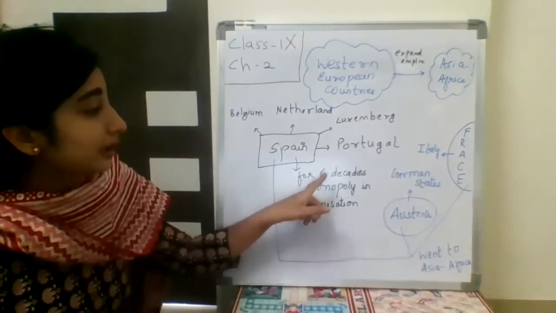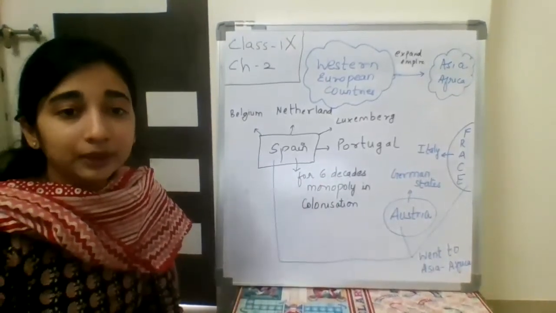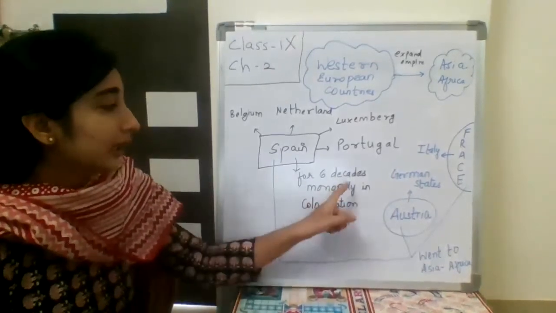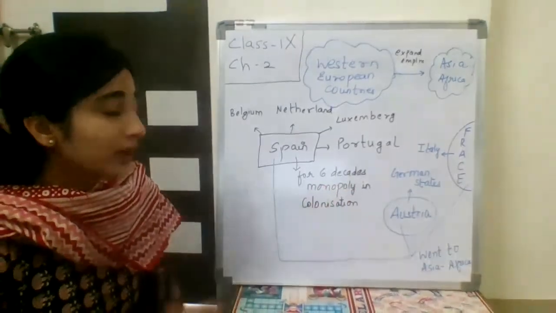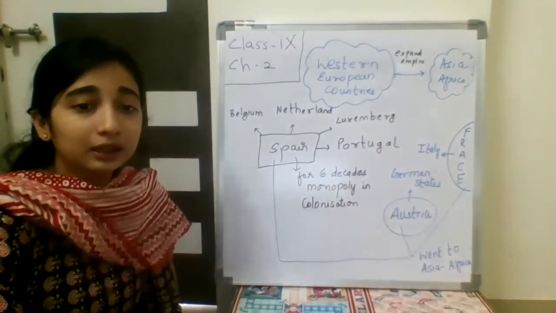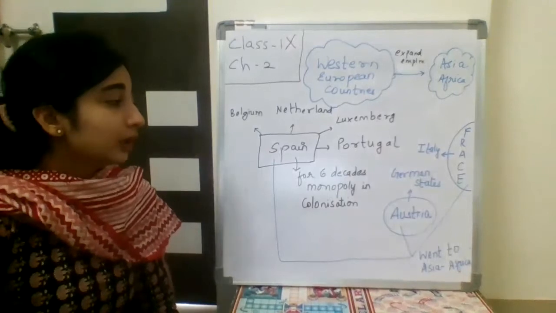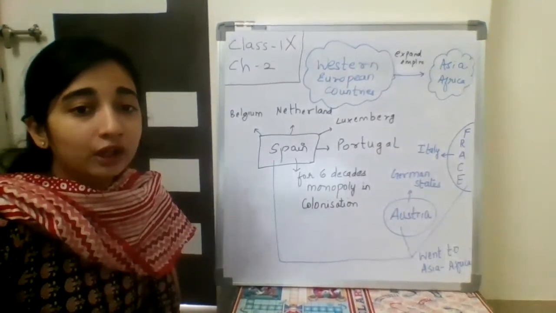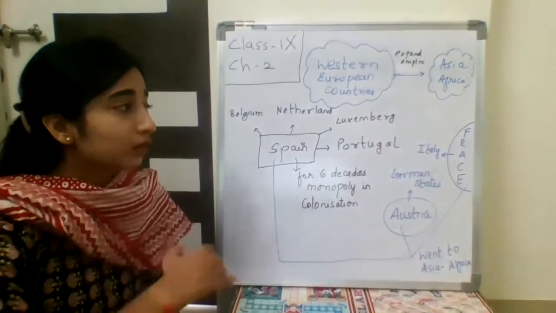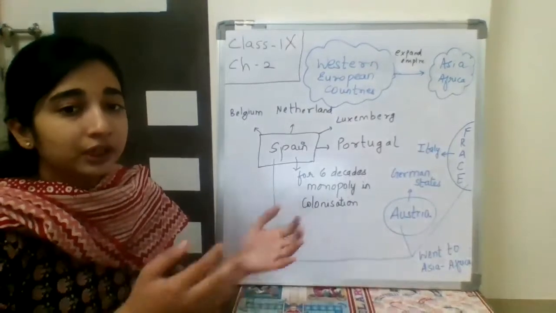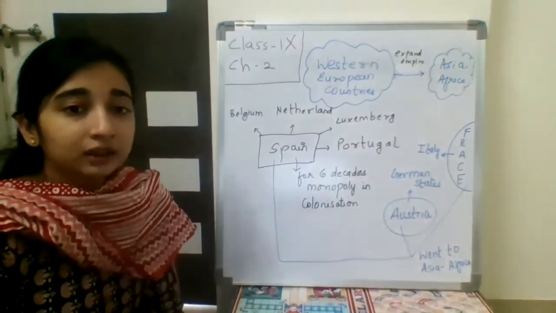So for 6 decades, 1 decade means 10 years, monopoly in colonization of non-European countries was with Spain, which means for 60 years only Spain was acquiring countries outside Europe. Acquiring means fighting there and taking that country under its control.